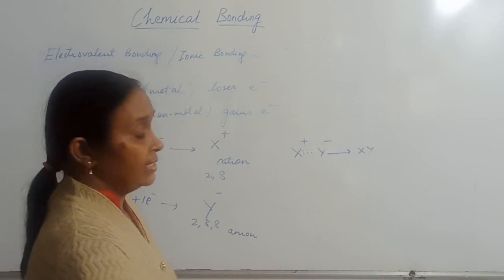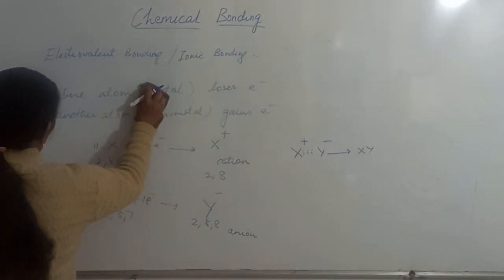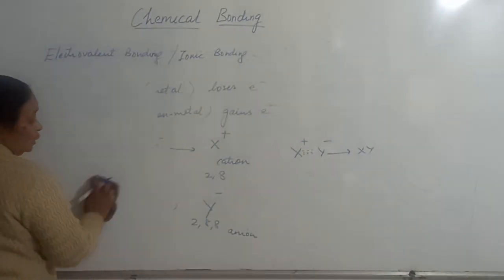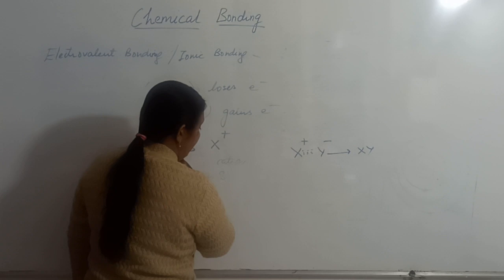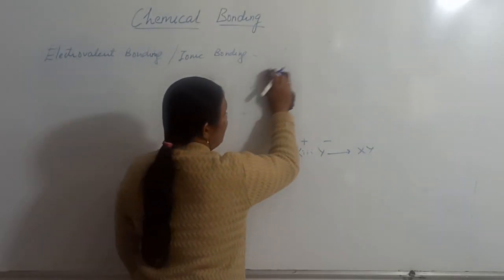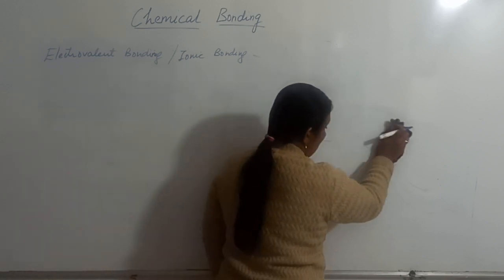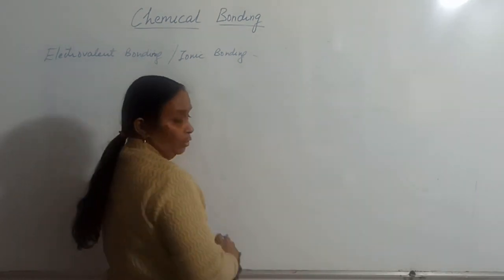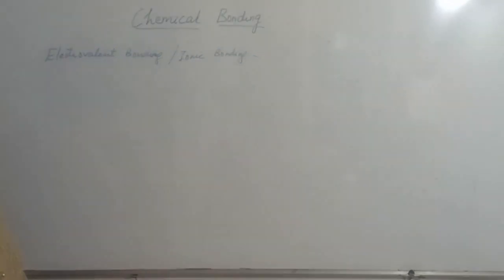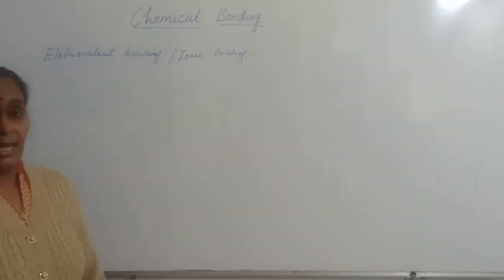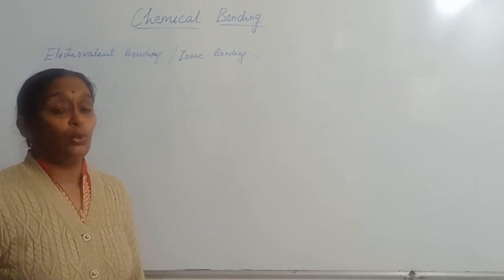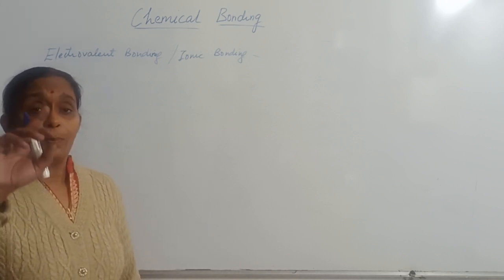Now I am going to take certain examples of this electrovalent bonding. The first example in your syllabus is sodium chloride, the formation of sodium chloride. This chapter is in class 9th and also in class 10th, so I am going to teach you according to both classes 9th and 10th. In your class 9th, the formation of various molecules has been shown with the help of orbit structure.